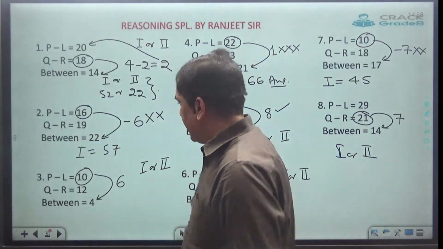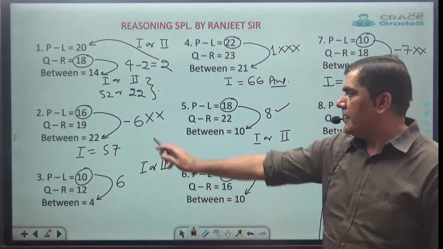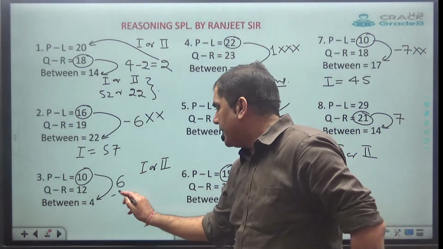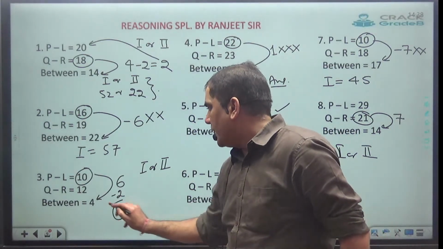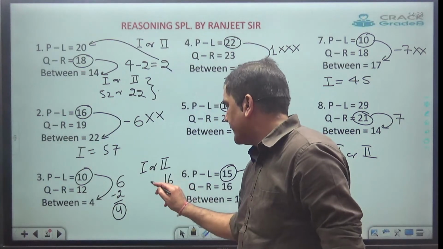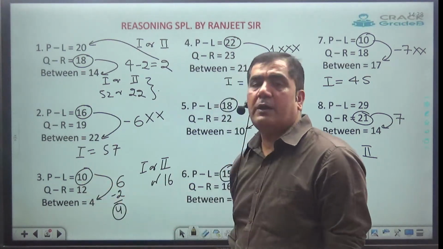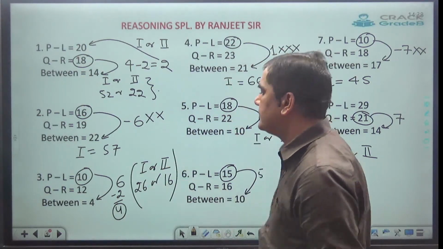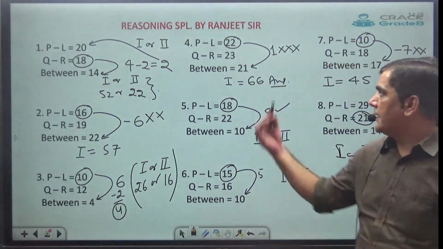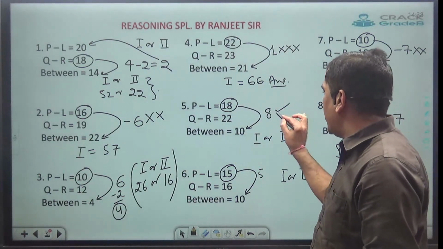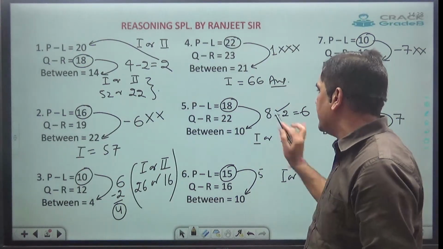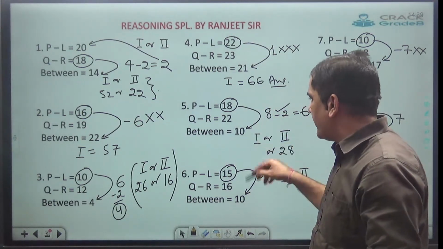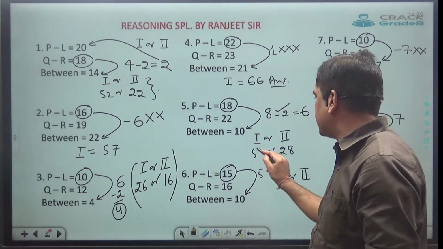Now let's get the answer for all these. Here case 2 is not a possible limit. Here case 2 is possible. 6 minus 2 comes out to be what? 4. And 12 plus 4 comes out to be 16. Case 1 answer: 10 plus 12 is 22, 22 plus 4 is 26. Here case 2 is not possible. 8 minus 2 comes out to be 6, 22 plus 6 is 28. Case 1, add all of them: 20, 30, 40 and 10 is 50.